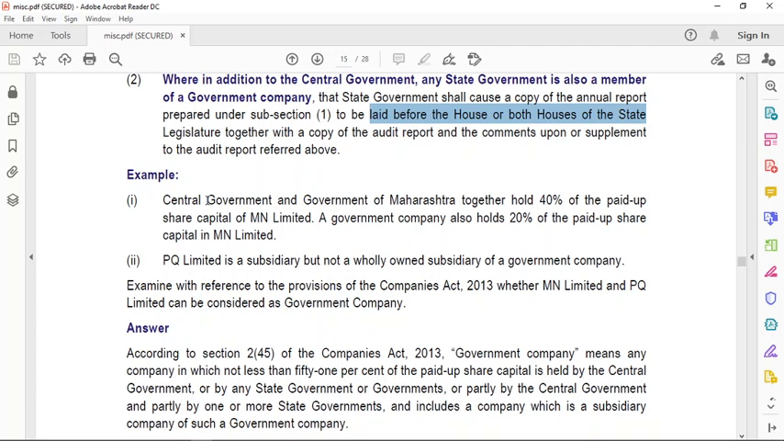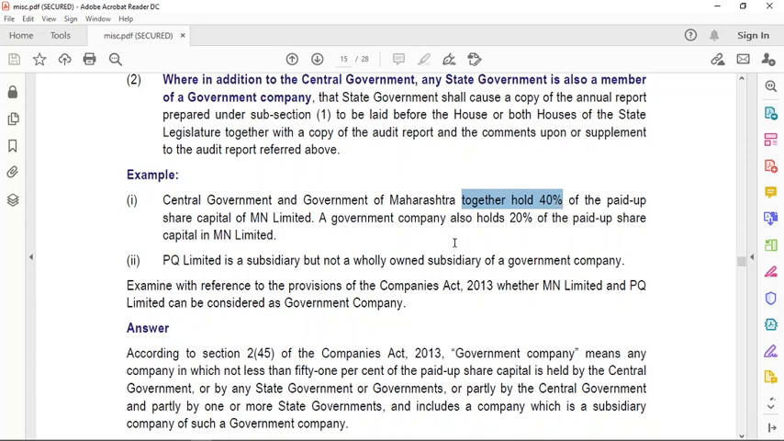Section 2 clause 45. Central government and government of Maharashtra, means the state government and the central government, together hold 40% of the paid-up share capital of MN Limited. A government company also holds 20% of the paid-up share capital in MN Limited. So इसमें बताया है central government along with state government is having a share of 40% in MN Limited. Okay. Also, a government company has 20% of stake in the MN Limited.